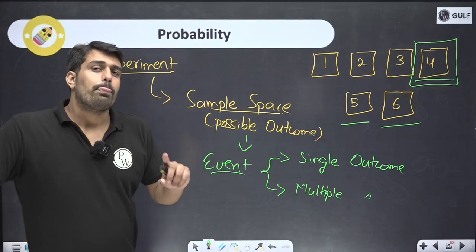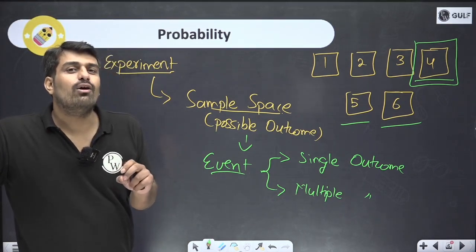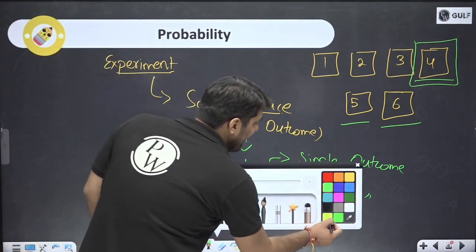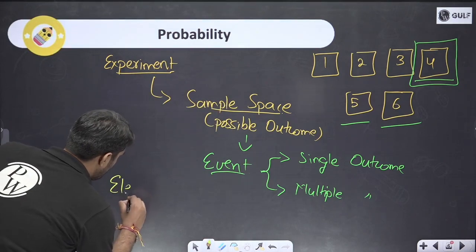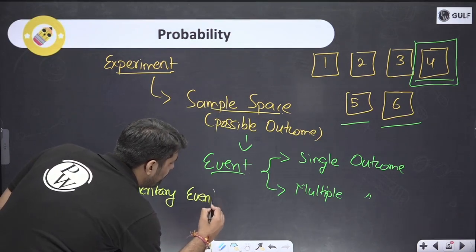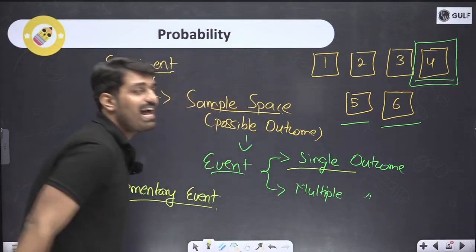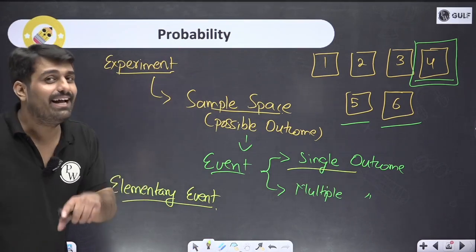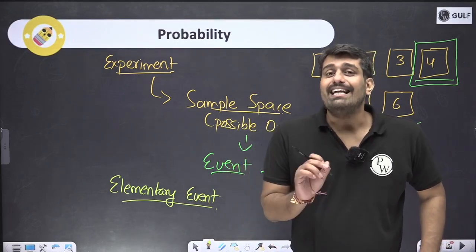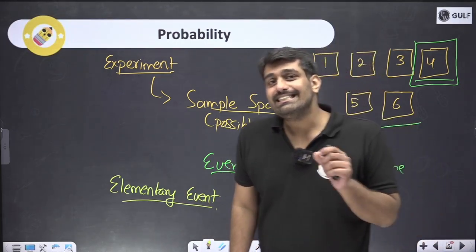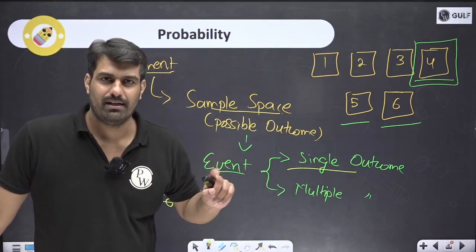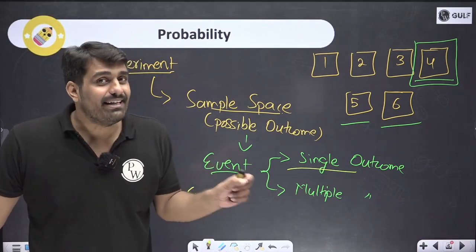Fair enough. Now, in the case of an event, we have a certain thing called an elementary event. What is an elementary event? This is again a new term coming up over here. As the name suggests, elementary. When we have a single outcome, that kind of event will be called elementary. Why am I quoting it? Because the sum of all the elementary events of an experiment will be equal to 1. The sum of all the elementary events will be 1.